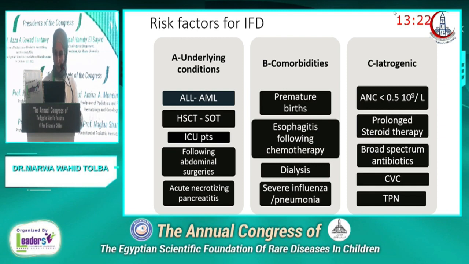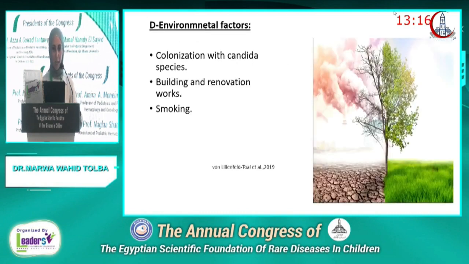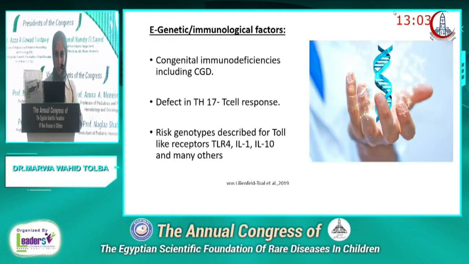and TPN. What about the genetic and environmental factors? Do they contribute to the risk factors? Actually, environmental factors play an important role in invasive fungal disease. Colonization with Candida species, building and renovation works, smoking areas, all these contribute to the risk of invasive fungal disease.